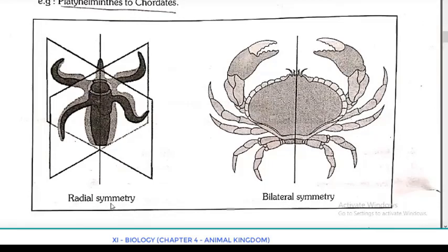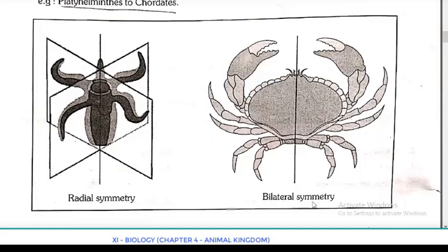So you can see that any plane passing through the central axis divides the organism into identical halves. But in the case of bilateral symmetry, only one plane passing through the central axis divides the organism into identical left and right halves. So this is very important. Whatever figure is given, you have to understand clearly.